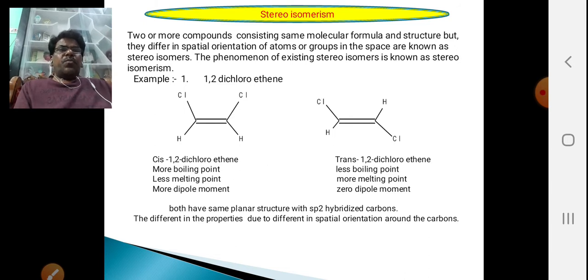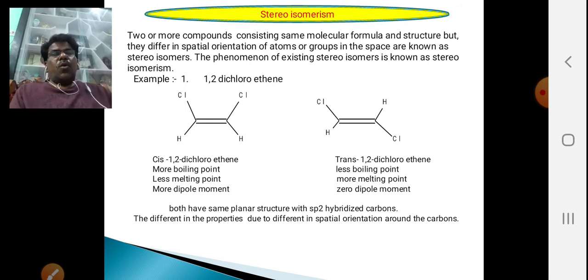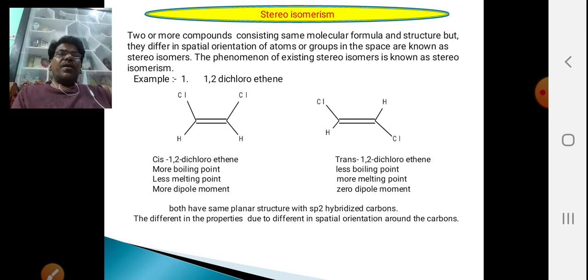I can give the example 1,2-dichloroethene. It has cis and trans isomers. Why we call them cis and trans isomers, we will discuss in the future.